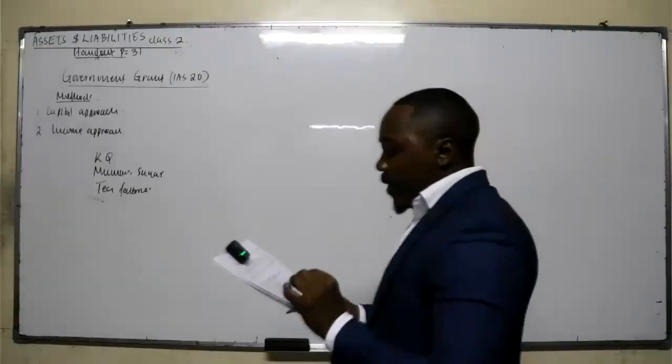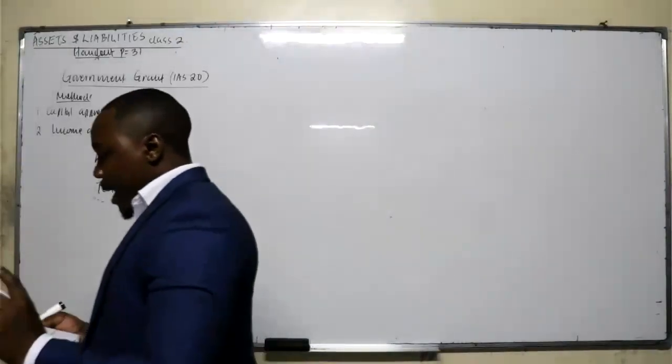Number one, when the entity is certain that they will comply with the conditions attached to them. Number two, when certain about receiving what? The grants. If you are not certain, the probability is less than 50%, don't recognize them. Are you together? Yeah. And then number three, when the value of the grant can be measured reliably. Because if you have to recognize the grant, you need to recognize it in monetary terms, so you must be able to measure the value reliably. Good.